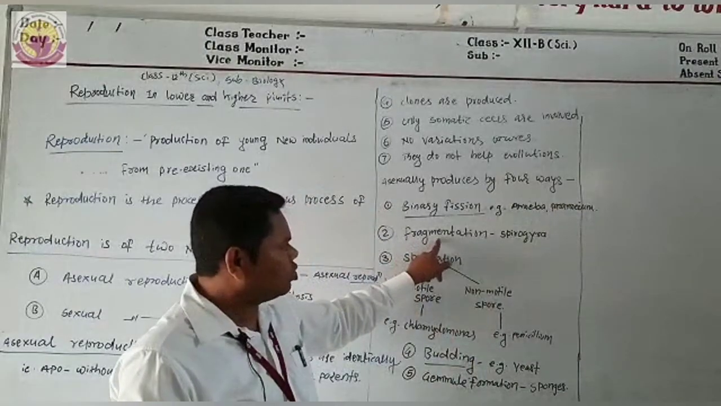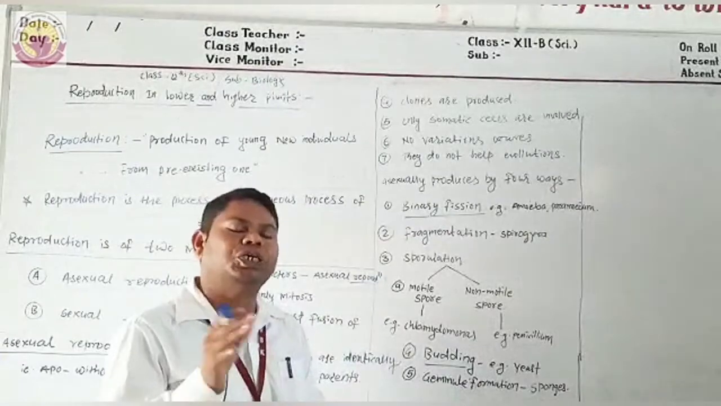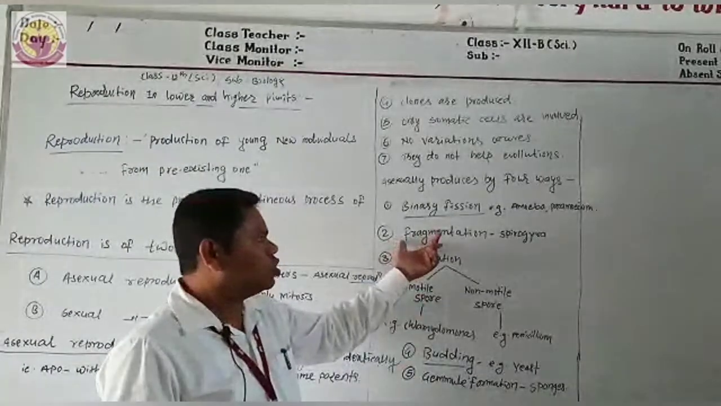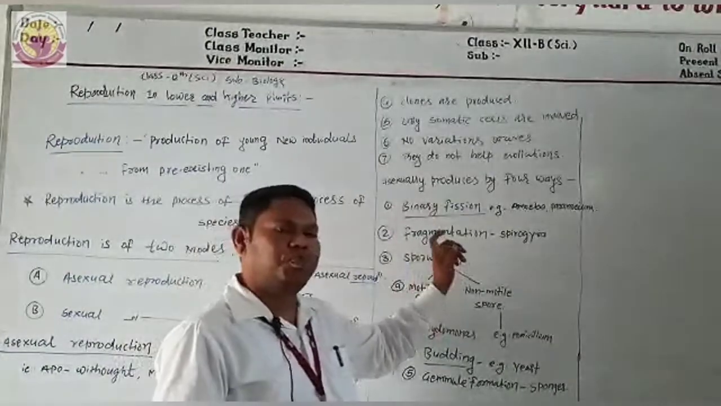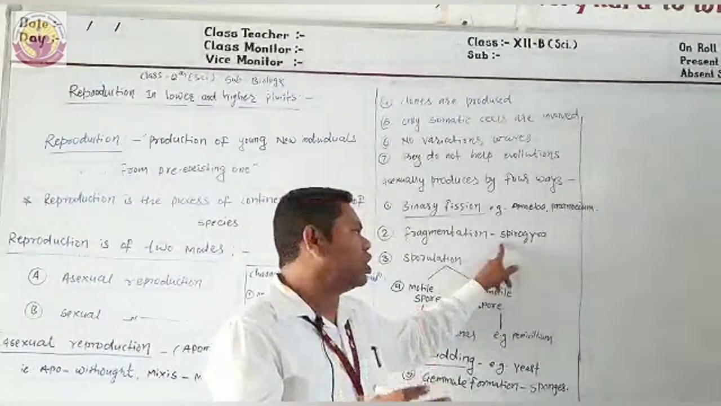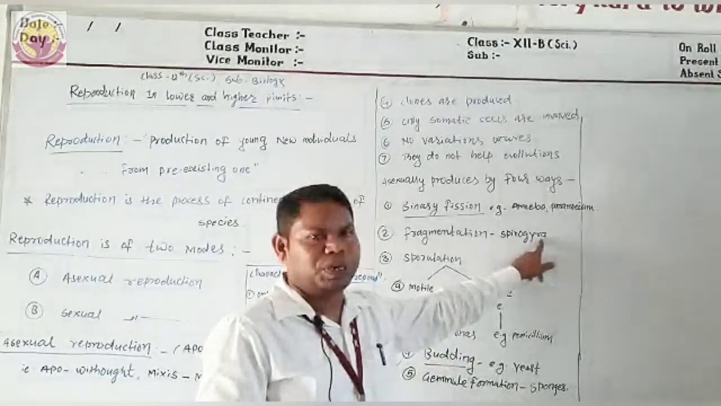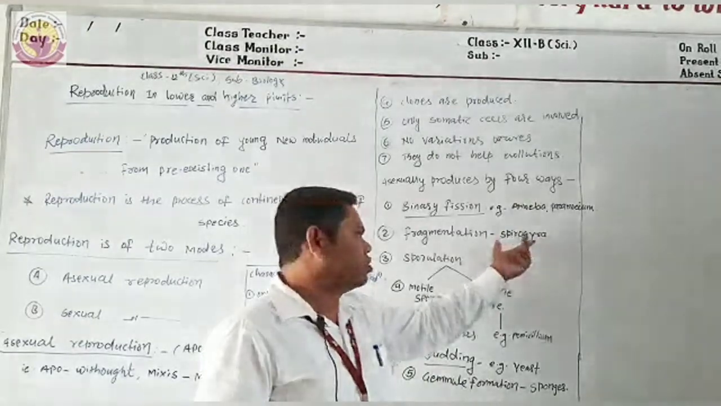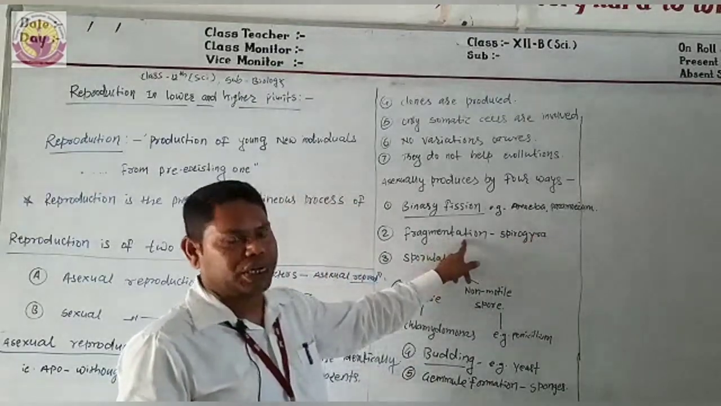Now the next process is fragmentation. Mature species break down, and each fragment develops into a new young individual. This occurs in Spirogyra, especially in algae. Spirogyra is the example of fragmentation.